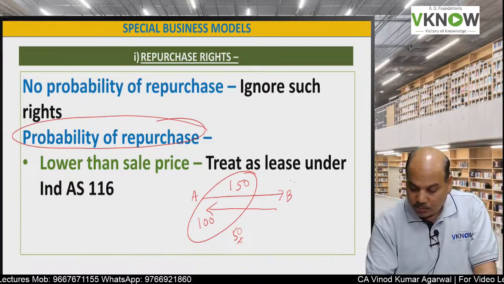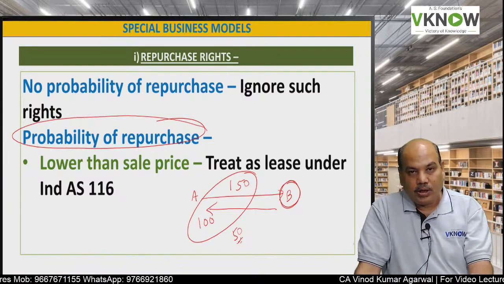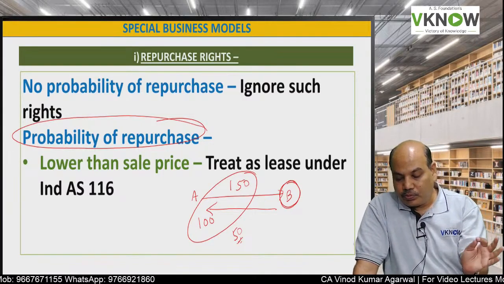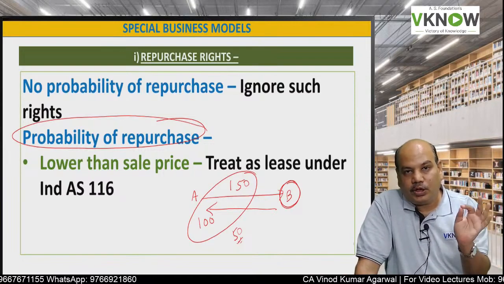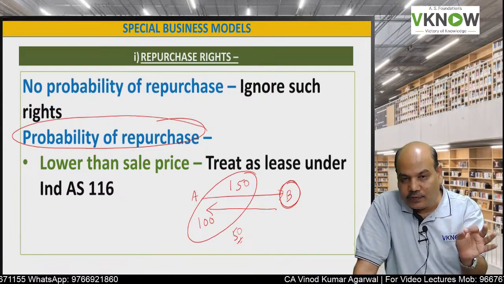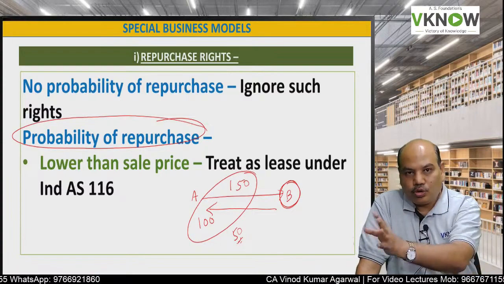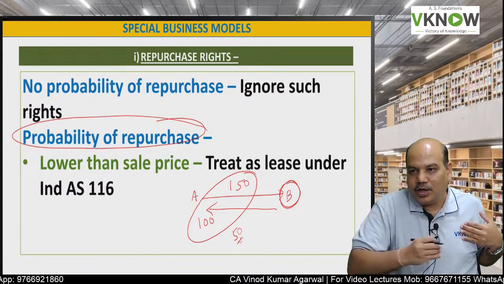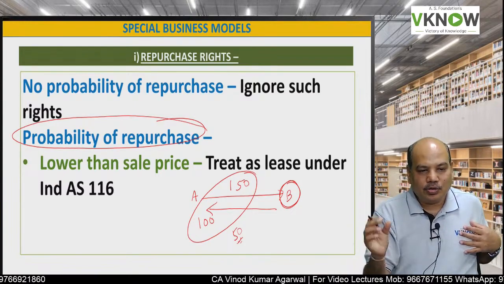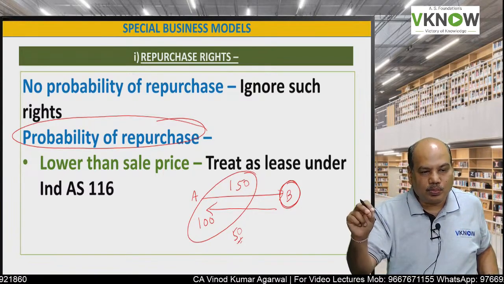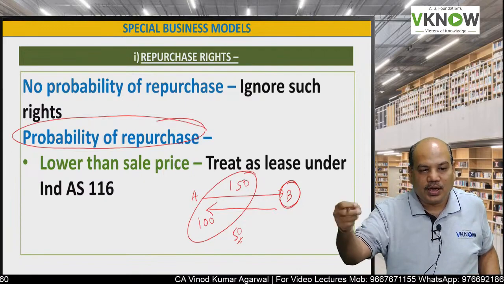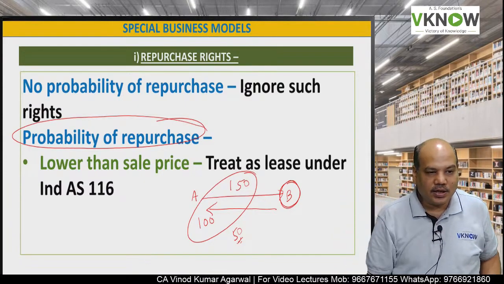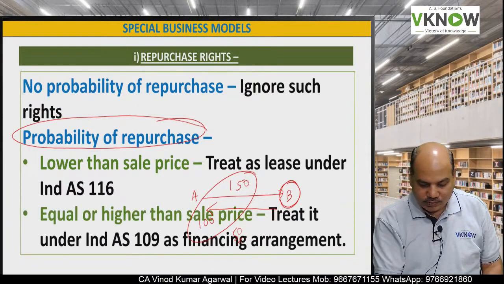What B is doing basically is paying you 50 rupees for using that asset. A sold to B, B gave 150 rupees, A will give 100 rupees and take the asset back. So B is actually paying 50 rupees for using the asset. Treat it as a lease under IND AS 116.